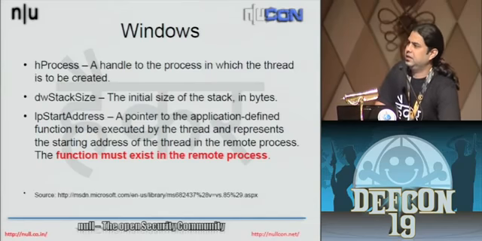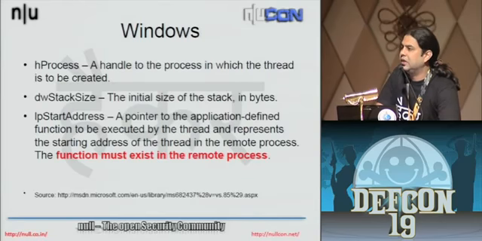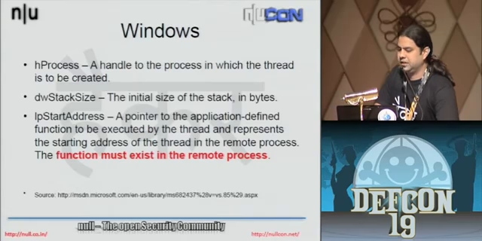The stack size is the stack for the thread that you want to create inside the remote process. The start address is the address of the function or code that you want to execute. According to the documentation of this function, the function or the code must exist inside the process.